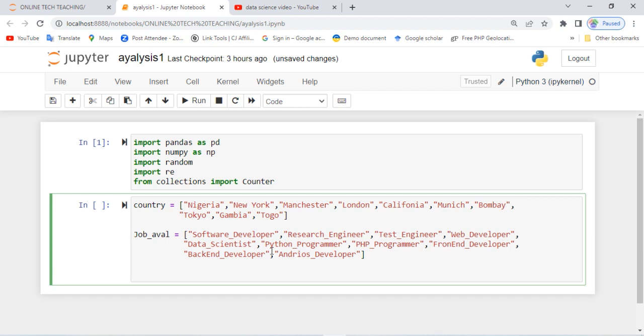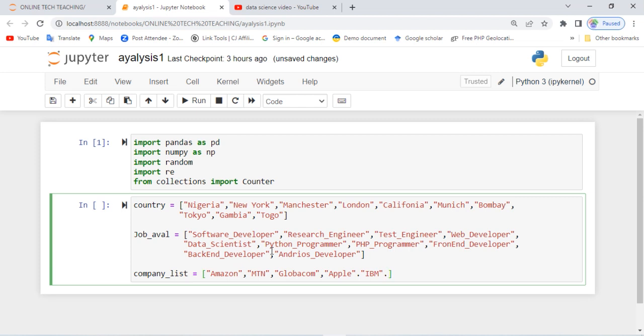Let's define a variable, call it company list. These are the list of companies that are showing adverts. We have Amazon. We have MTN. We have Globalcom. We have another one called Apple. We have IBM.